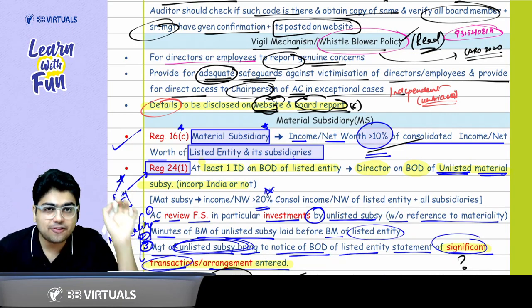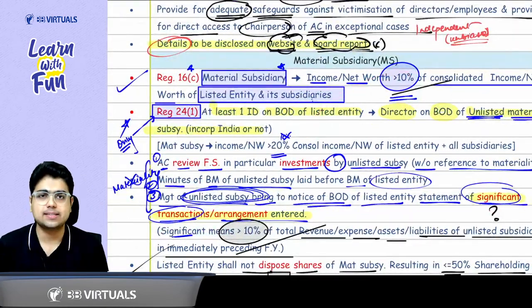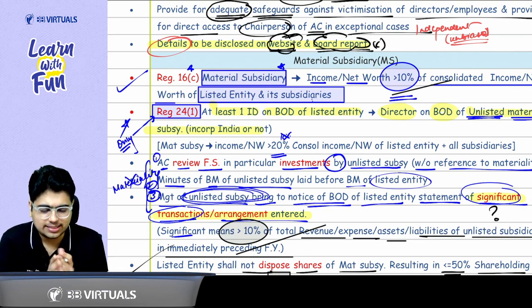But only for one case, this 10% will become 20%. Sir, what is that case? Regulation number 24, sub regulation 1. This question we also did in the class. Sir, what is that case?